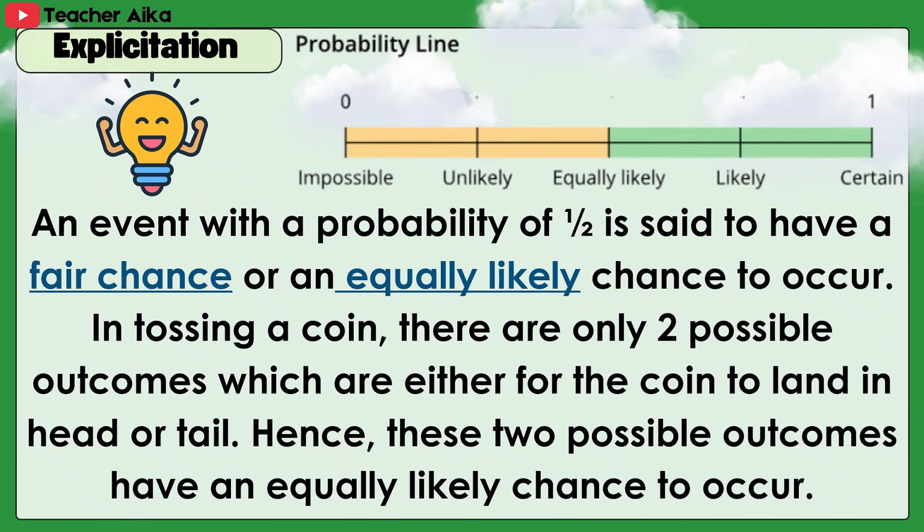An event with a probability of 1/2 is said to have a fair chance or an equally likely chance to occur. In tossing a coin, there are only two possible outcomes, which are either for the coin to land in head or tail. Hence, these two possible outcomes have an equally likely chance to occur.